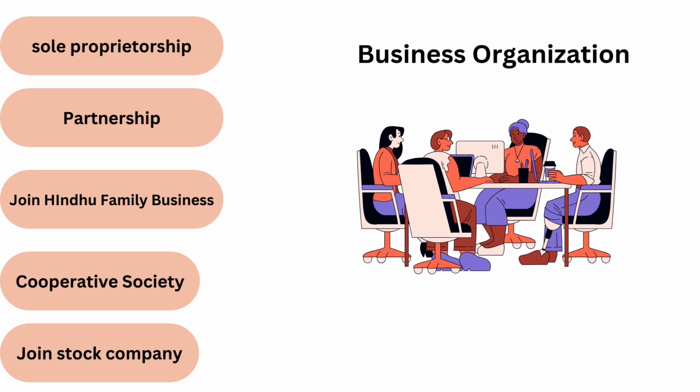There are five forms of business organization. First one is sole proprietorship, next is partnership, third is joint Hindu family business, fourth is cooperative society, and fifth is joint stock company. These are the five forms of business organization. If you are ready to start a business, you can build it in one of these five forms. So let's see each topic in detail.